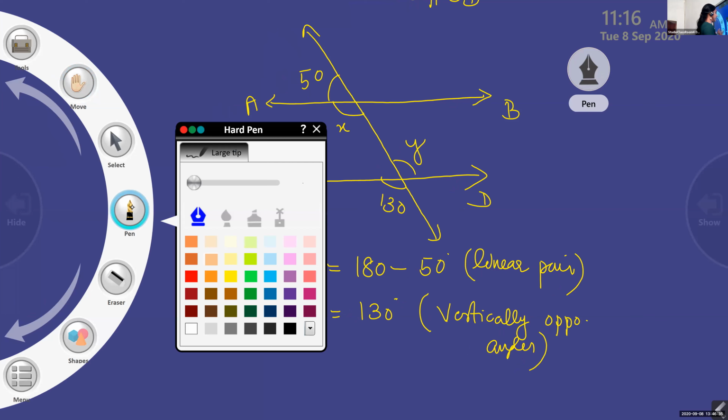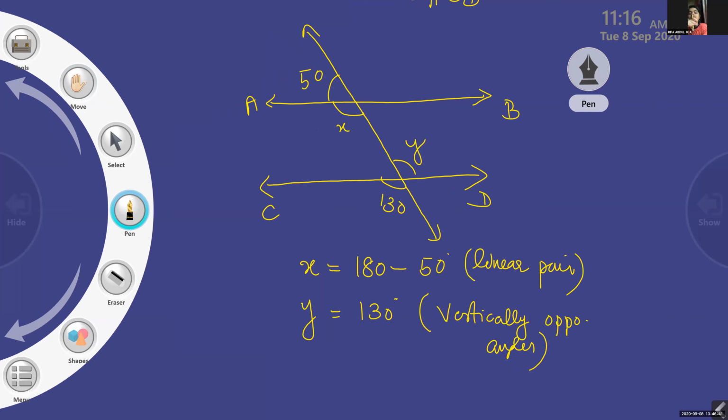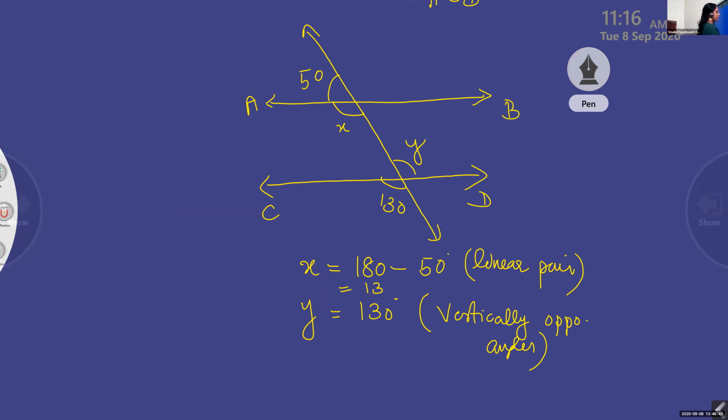Let me write this answer also. 180 minus 50 is 130. Now look at X and Y. X is 130 and Y also 130. What type of angle is it? What is the specialty of these two angles, children?